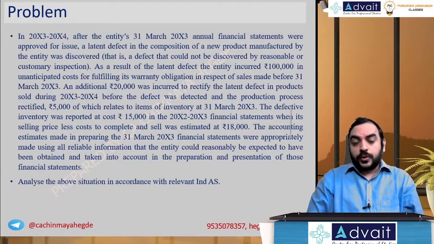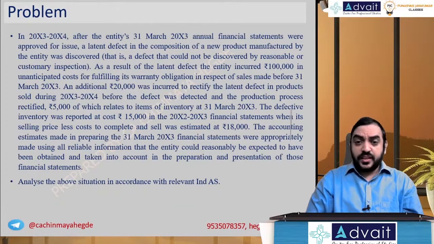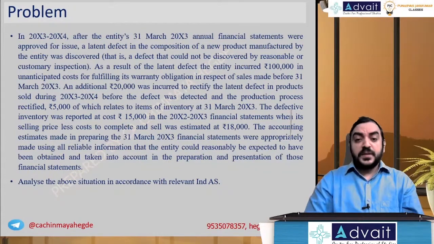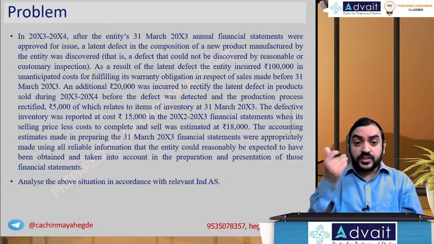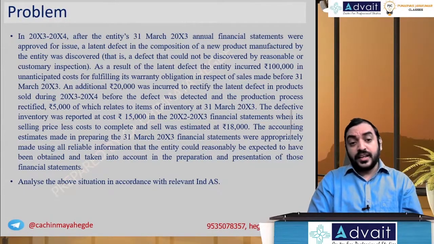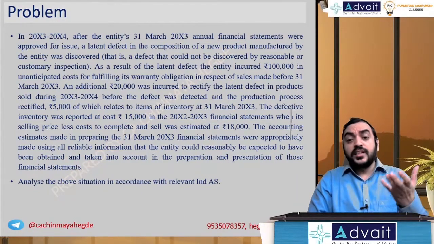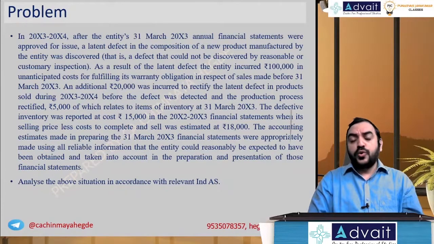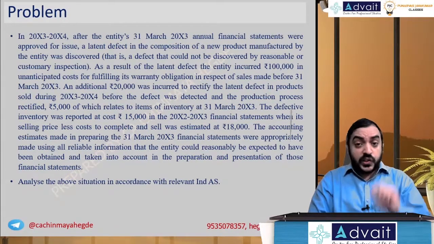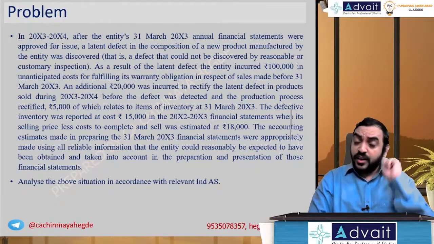In 2003-4, after the entity's 31st March 2003 annual financial statements were approved for issue, a latent defect in the composition of a new product manufactured by the entity was discovered. The defect in the component was discovered after the year 2-3 was finalized. We're in 3-4. That is a defect that could not be discovered by reasonable or customary inspection. So at that point in time, by putting in reasonable efforts, you were not able to identify this defect. And this year, you identify the defect relevant for the earlier year.